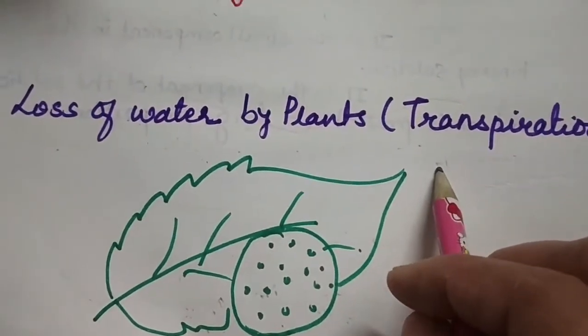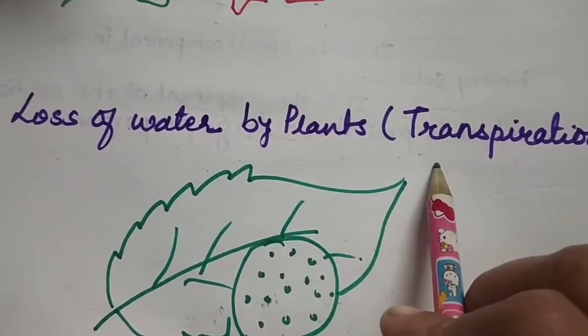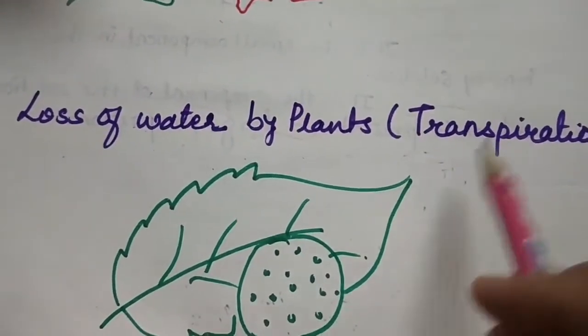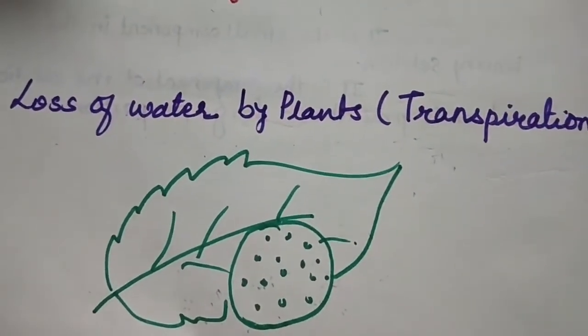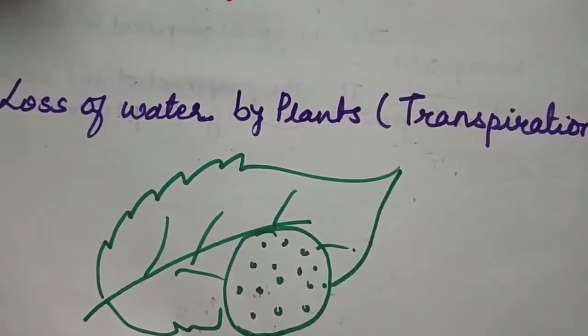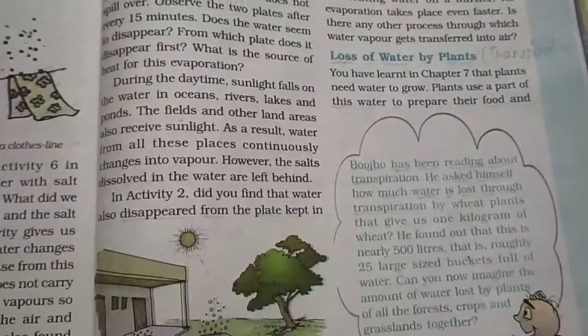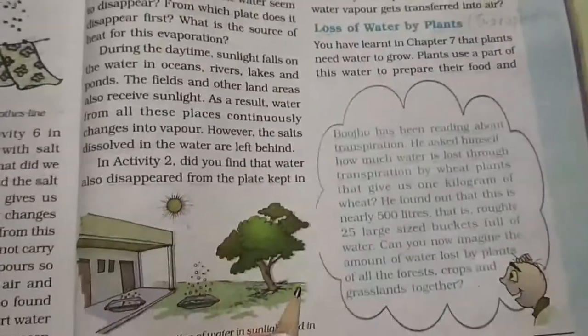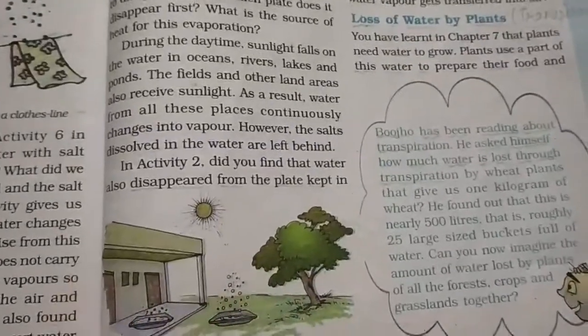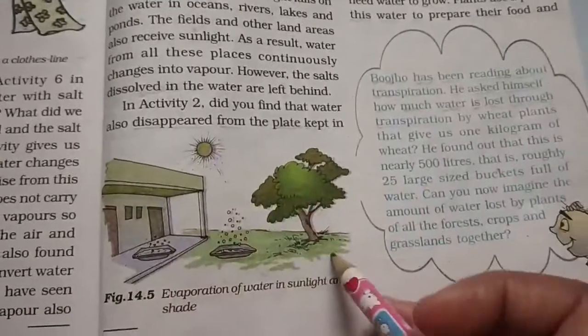Okay, so students, this is the next point of our water cycle, and we will discuss more about the water cycle in the next video. So we have learnt about evaporation and transpiration. Now I have one activity for you. What you will do is this at your home and tell me your observation.